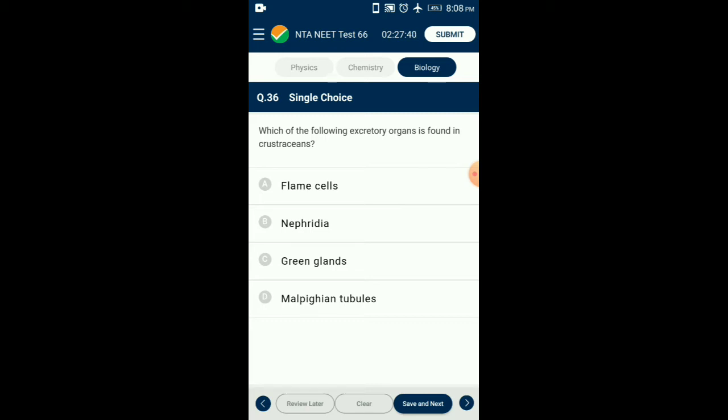Nephridia help to remove nitrogenous waste and maintain fluid and ionic balance. Malpighian tubules are the excretory structures of most of the insects, including cockroaches. Malpighian tubules help in removal of nitrogenous waste and osmoregulation. Antennal glands or green glands perform the excretory function in crustaceans like prawns. So the answer is option C, green gland.